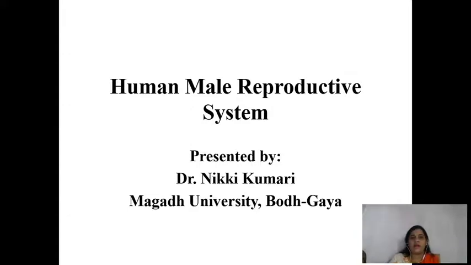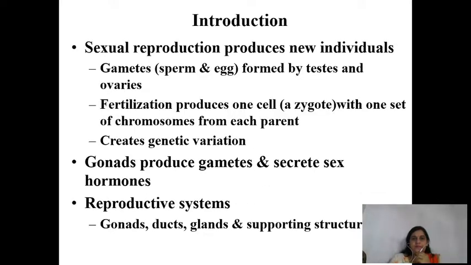Hello everyone. I'm going to teach the topic human male reproductive system. As we know, the process of reproduction which occurs in human beings is sexual reproduction. Sexual reproduction is the process of generation of new offspring of its own kind. Why am I saying its own kind?